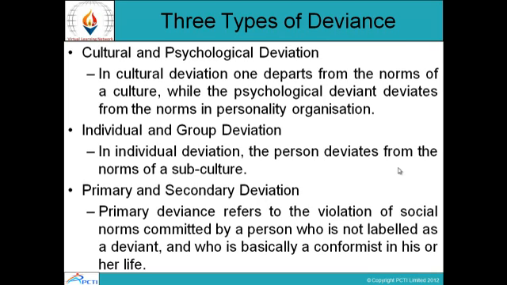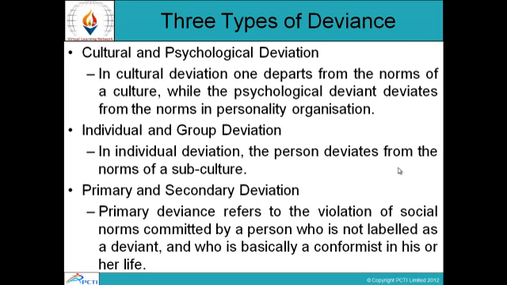Types of deviance: cultural and psychological deviation. In cultural deviation, one departs from the norms of a culture, while the psychological deviant deviates from the norms in personality organization. So, in cultural deviation, one goes away from the norms and set rules of a culture, and in psychological deviation, one deviates from the norms in personality organization. Individual and group deviation. In individual deviation, the person deviates from the norms of a subculture, and in group deviation the person deviates from the norms or the rules of the group.